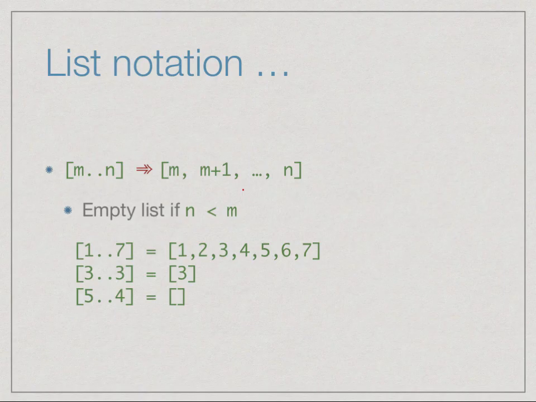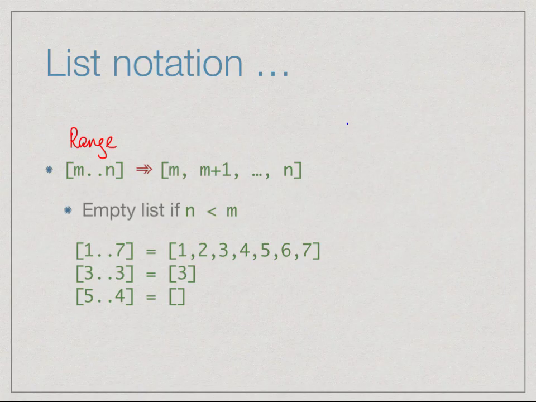So Haskell has some nice notation to denote sequences of values. If we want a range of values from m to n, we just write m..n. This means the list m, m plus 1, m plus 2 and so on up to n. Of course, if the upper limit is smaller than the lower limit, then this will not give us a list. So if I say 1..7, I get 1, 2, 3, 4, 5, 6, 7. Notice that the last value is included.